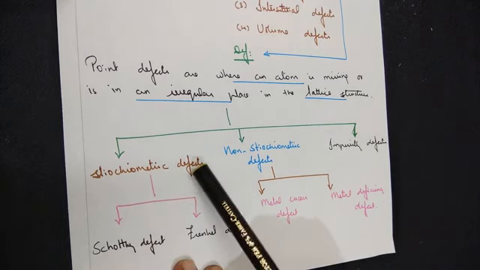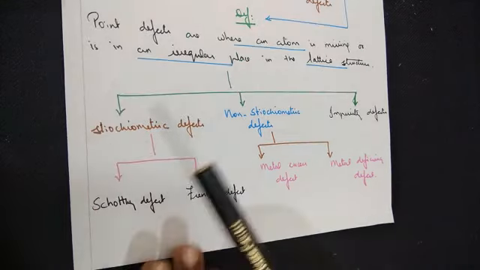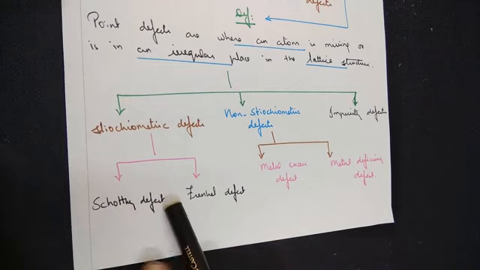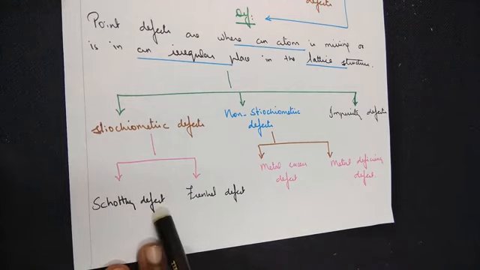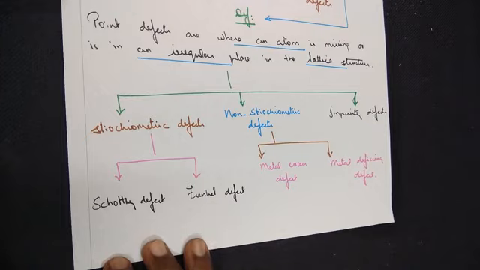So how will you remember stoichiometry defect? The ratio of the anions and cations will be a balanced one. It's further divided into two categories. Schottky defect, when you say missing of anions and cations. Frenkel defect, when you say the missing ions will be found in the interstitial position.